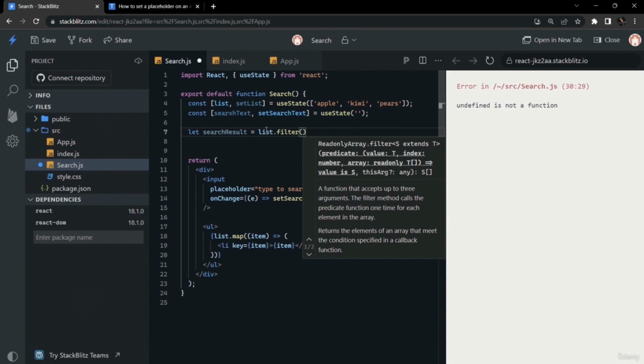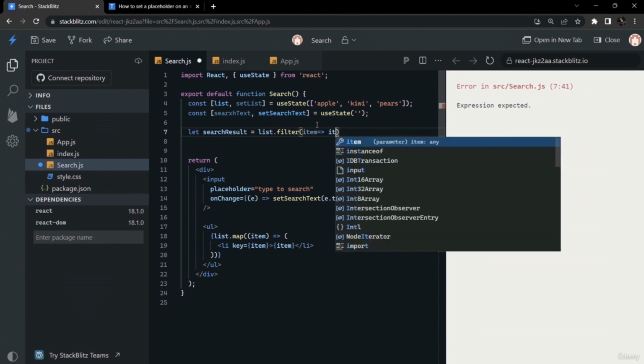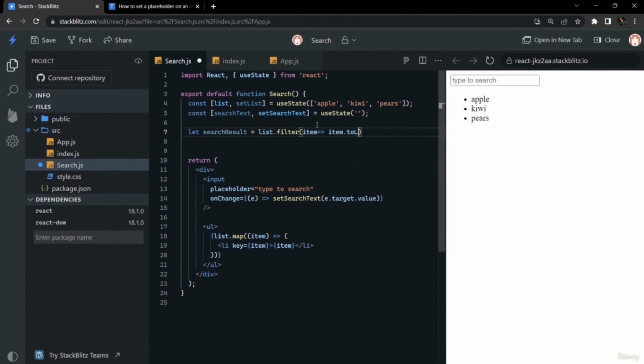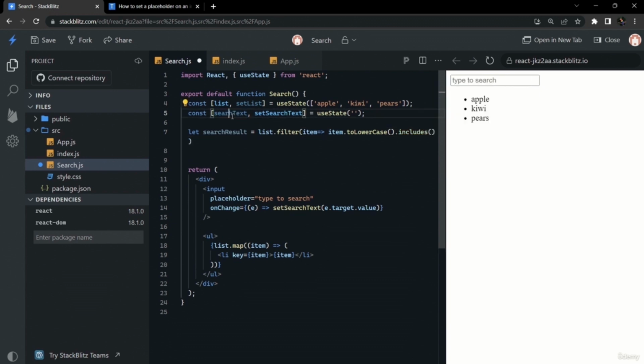Inside the filter we can write the logic of filtering. For that we can convert everything the user types and everything in the list to lowercase and compare them. So we will see whether whatever the user types is included in the list or not. If it is included in the list, we will keep that item only.